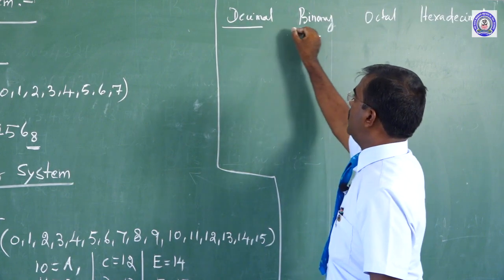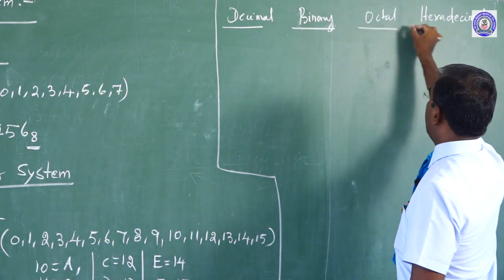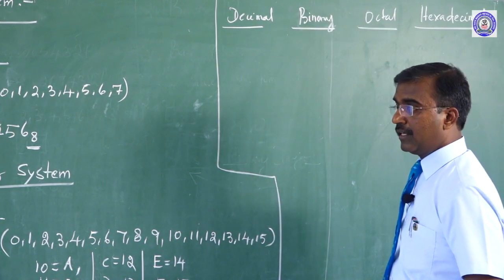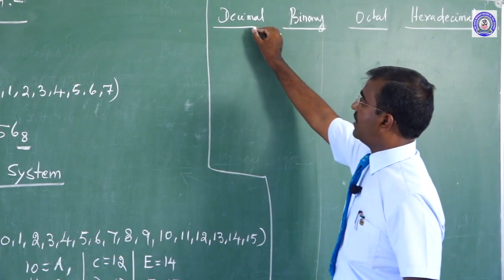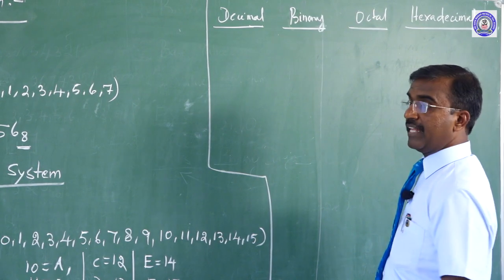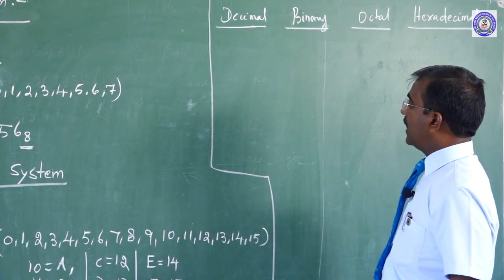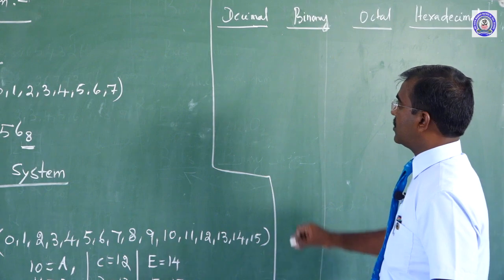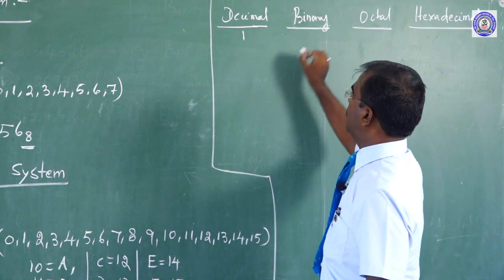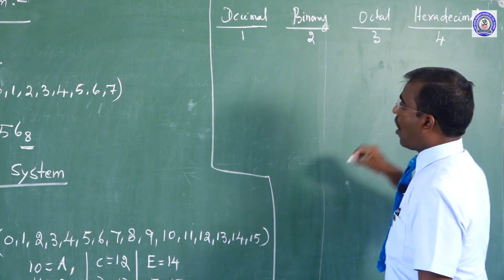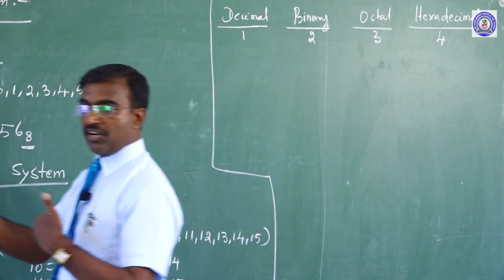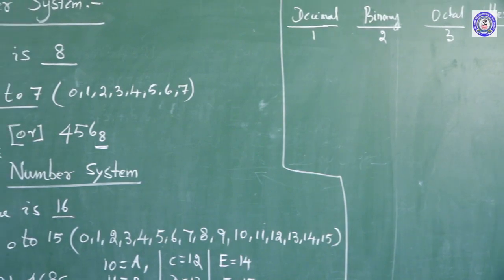Decimal, binary, octal, hexadecimal. In that case, 4 types of classification are there in this system: this is first, this is second, this is third, and then fourth. How can we convert between these?